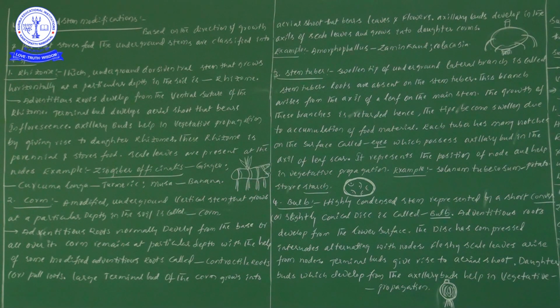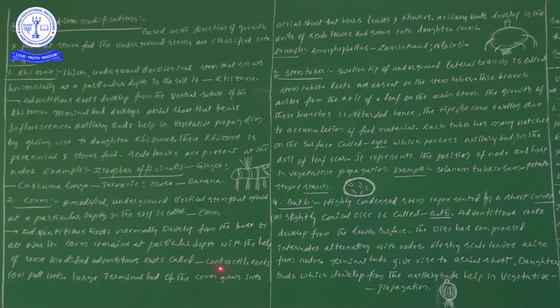I didn't underline this, but it is very important. These specialized adventitious roots help keep the corm at a particular depth in the soil. The name of these modified roots is contractile roots.